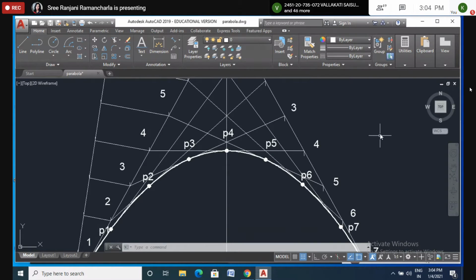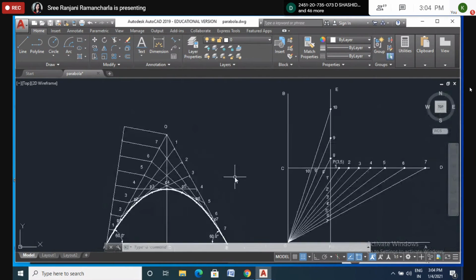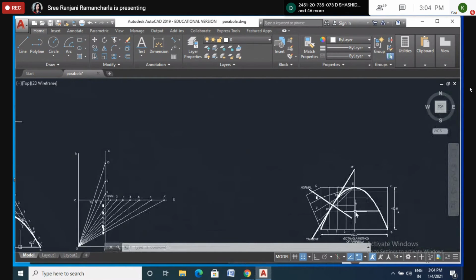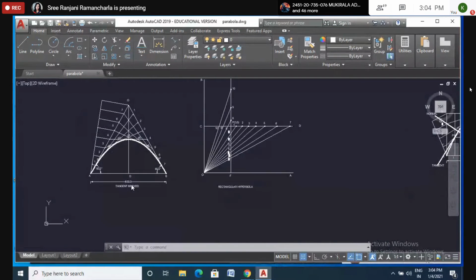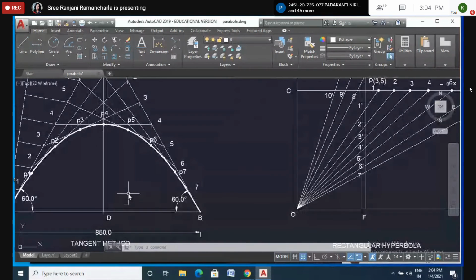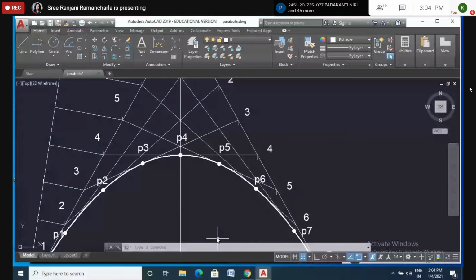Now what about the normal and tangent? Again, it is simple. As you have done with this method, the same method you have to do here also. Is it clear, all of you? Yes, ma'am. So shall I move to another figure?